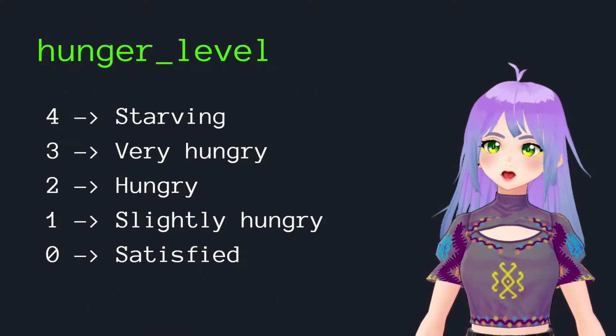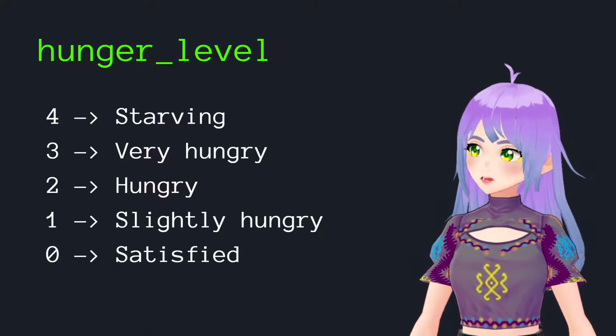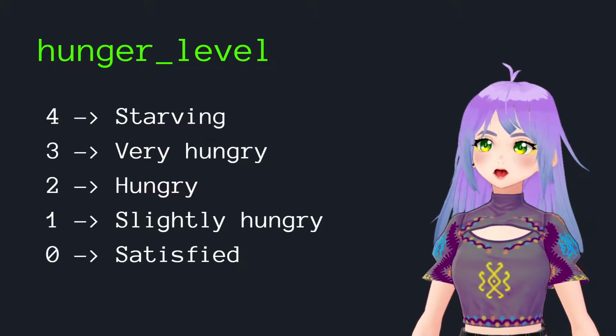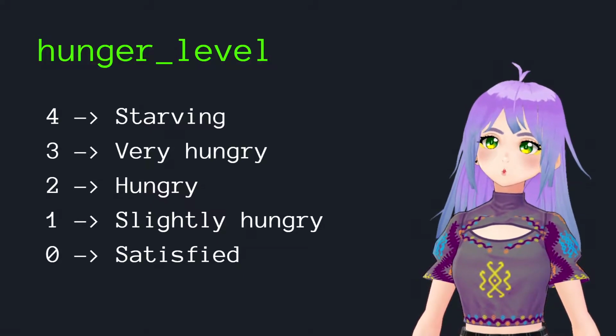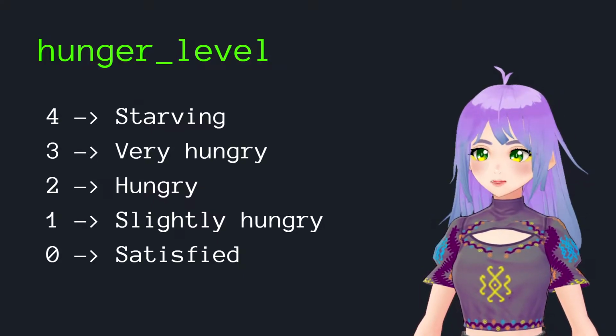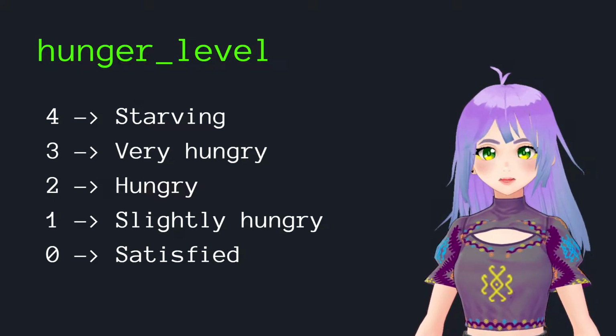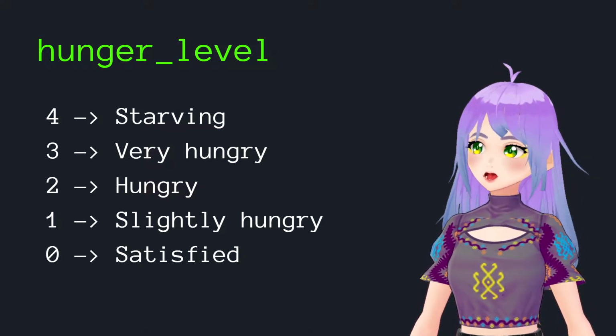We start by creating a variable named hunger level that will take values that range from 0 to 4. And they will represent different levels of hunger, 0 being satisfied and 4 starving.